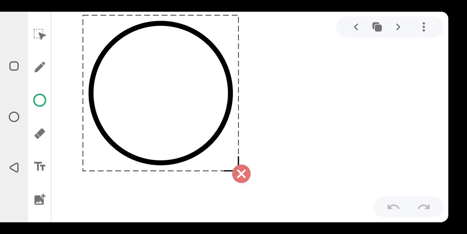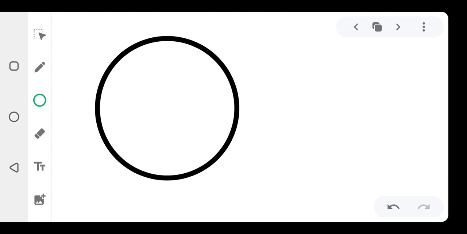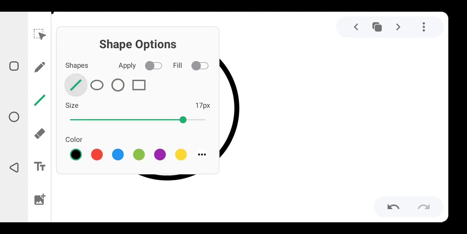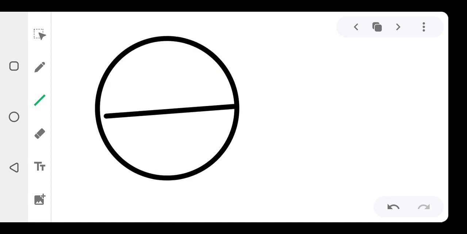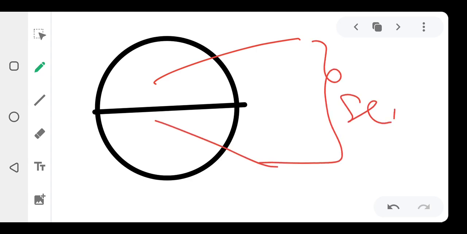So we have Mr. Semicircle in the house. Everybody knows a lot about the semicircle. It's just half of a circle. When I divide this circle into equal halves, one part is half of a circle, and the other part is also half of the circle. Together they form a complete circle. They call them semicircles.